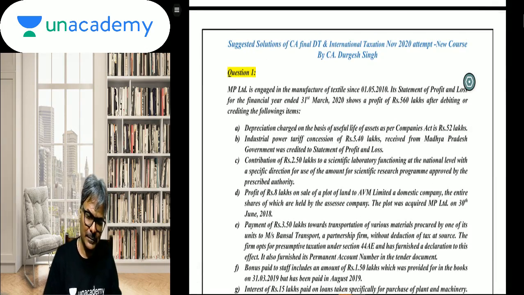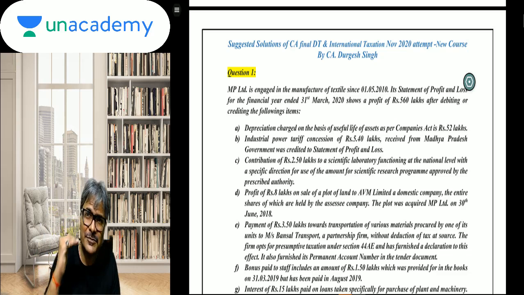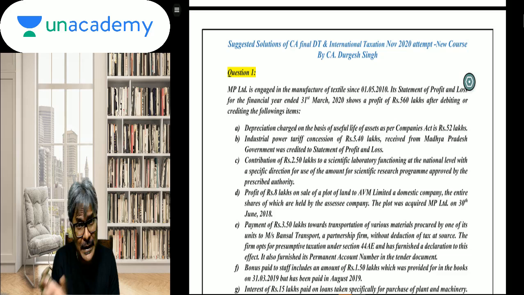Let's start. Question number 1, students. Every student would have ended up attempting question number 1. Again I am repeating, all the students appearing in January 21 and November 21, please write your remarks and explanation relating to a particular adjustment immediately below that adjustment in brackets. The first sentence should be the section, the second sentence the conclusion.